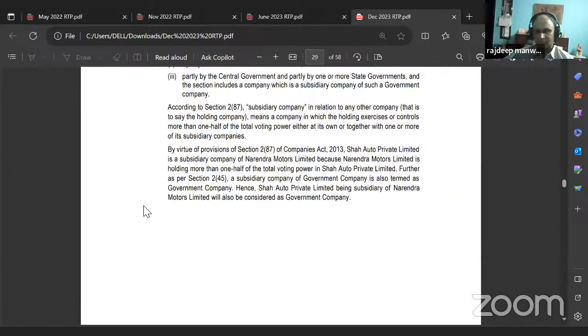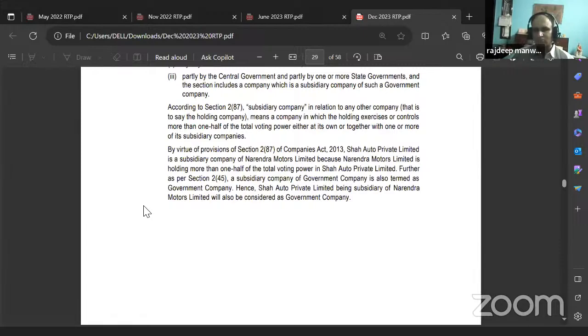According to Section 2, subsection 87, subsidiary company in relation to any other company, that is to say the holding company, means a company in which the holding company exercises or controls more than one half of the total voting power, either at its own or together with one or more of its subsidiary companies.